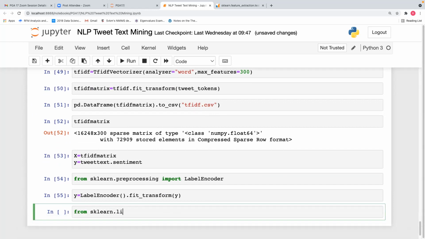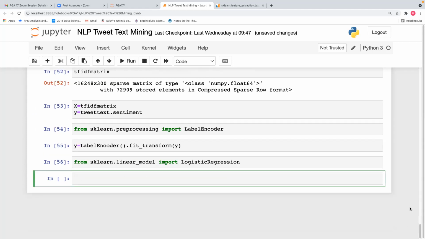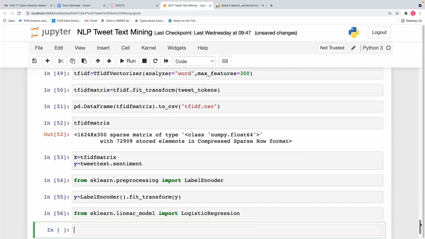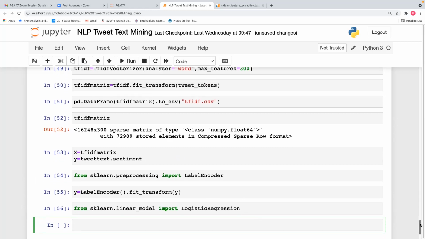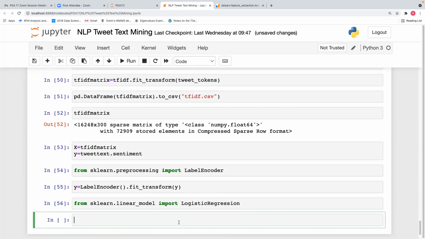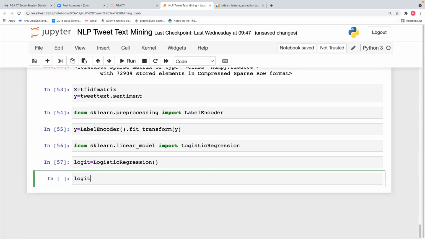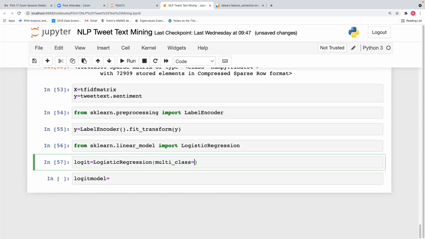From sklearn dot linear_model import LogisticRegression. Logit model is equal to LogisticRegression, and we have to give multi_class equal to multinomial, because we have more than two classes, right?